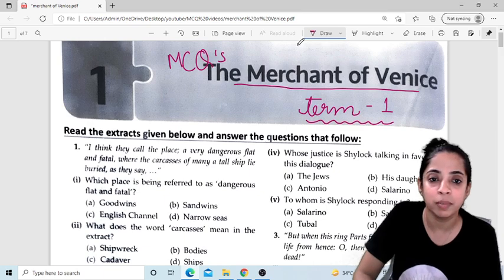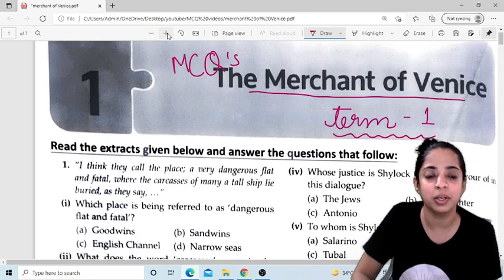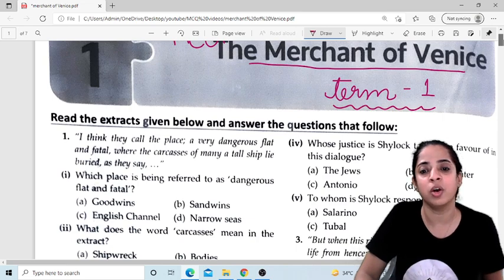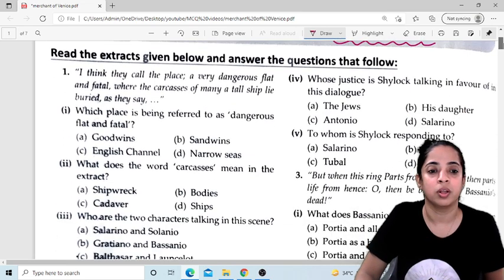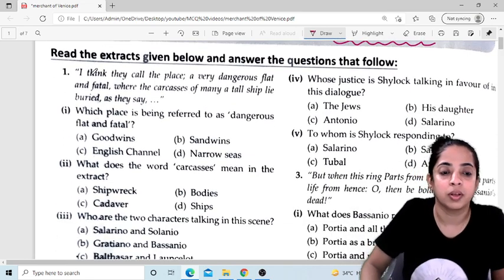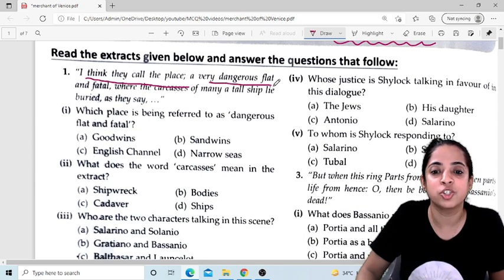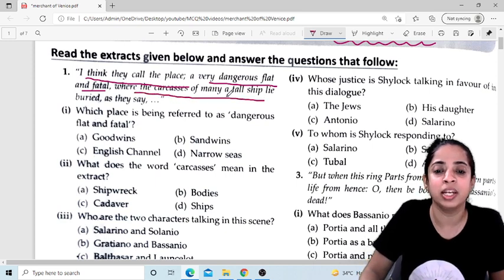So I hope you are able to read it. Let me enlarge it a bit. So the first type of question is: read the extracts given below and answer the following questions. Let me read this. I think they call the place a very dangerous, flat and fatal, where the carcasses of many a tall ship lie buried, as they say.